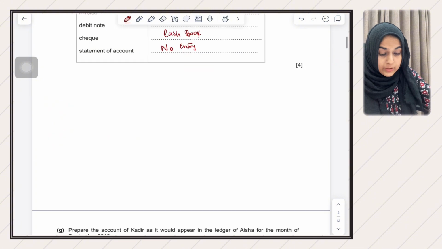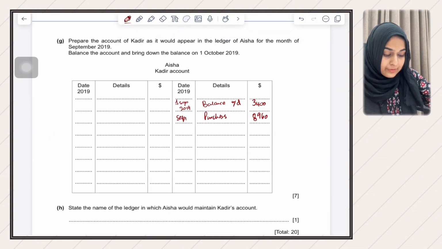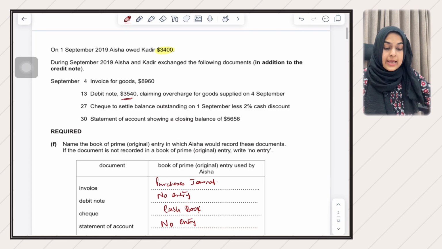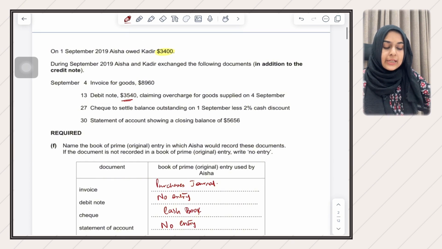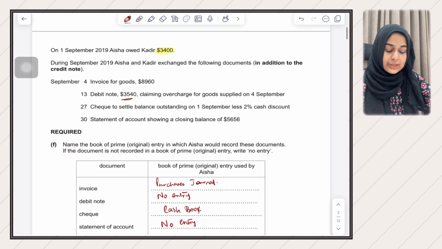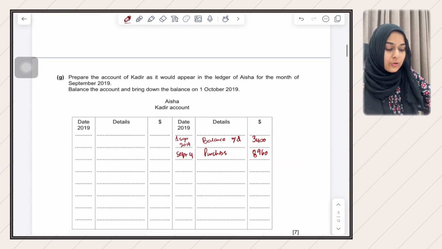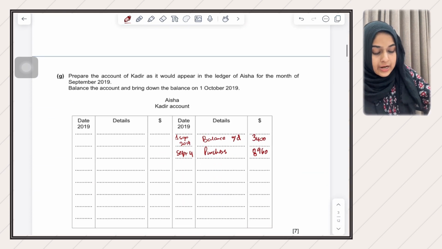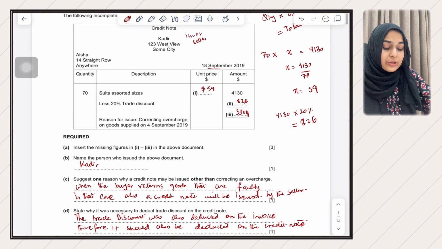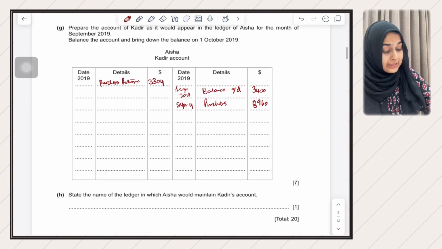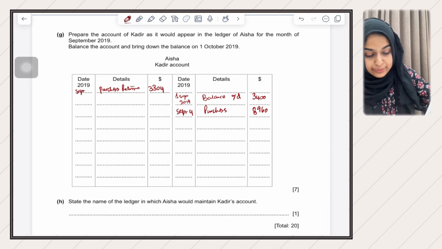And the date will be September 4, so I'll write here September 4. Then the September 13 debit note is not recorded anywhere in accounting, so you will not record this September 13, but I will record this September 18. That is a credit note that is issued by Qadir. Credit notes are recorded, and whenever they are recorded, you'll write here purchases returns, and you'll write here 3304. That is the amount on the credit note, because the amount on the credit note is important, the amount on the debit note is not important. You'll write here September 18th.